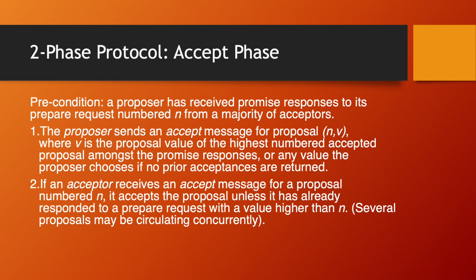Accept phase. Precondition: a proposer has received promise responses to its prepare request number n from a majority of acceptors. The proposer sends an accept message for proposal n, v, where v is the proposal value of the highest number accepted proposal amongst the promise responses, and any value the proposer chooses if no prior acceptance has been returned. If an acceptor receives an accept message for a proposal number n, it accepts the proposal unless it has already responded to a prepare request with a higher value than n.